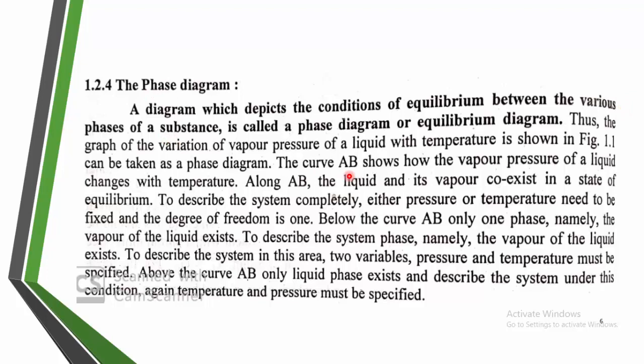Suppose a system is there, ice to water, water to vapor. All these phases are represented schematically. The condition of equilibrium between the various phases of a substance, shown in a diagrammatic way, is called the phase diagram or equilibrium diagram. We are going to see that one by one.